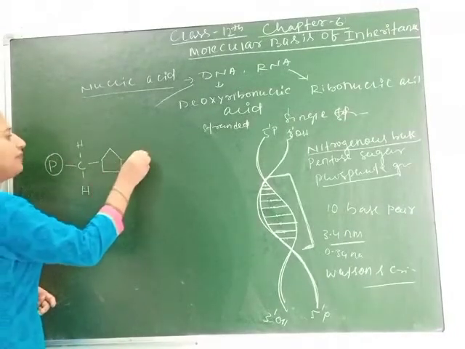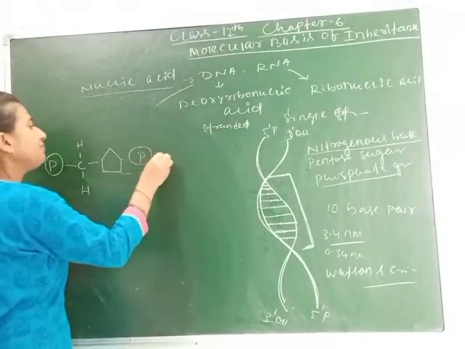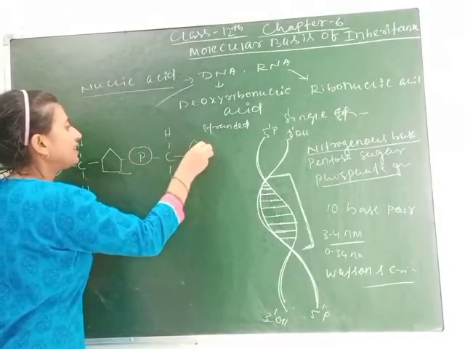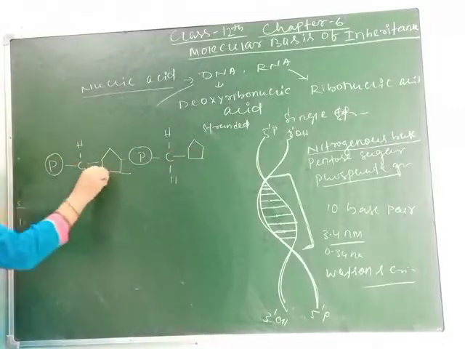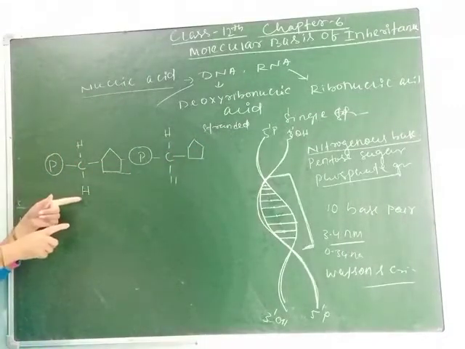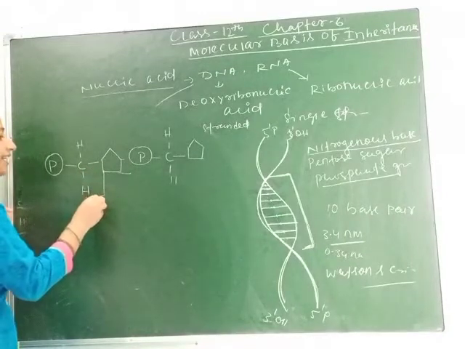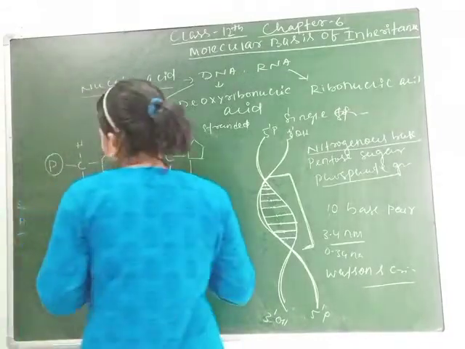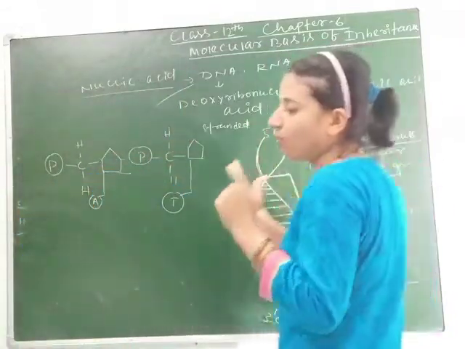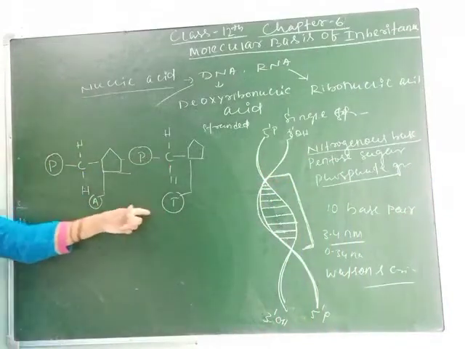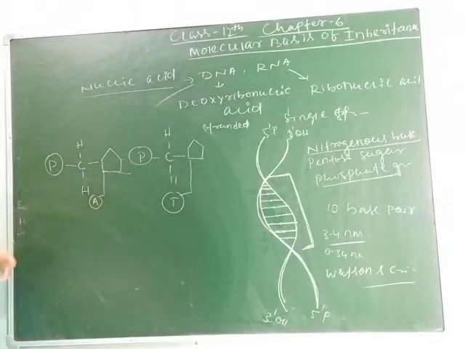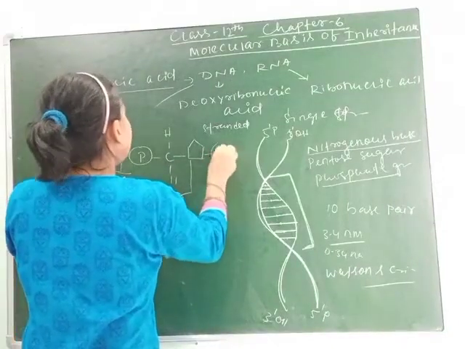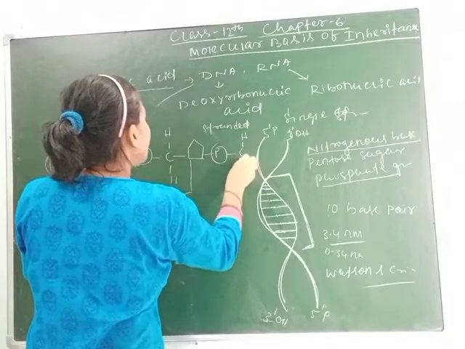Again here the P, phosphate, will come, the same C, then H, then H. Again it is joined with adenine, then here is the thymine, adenine, thymine, as I have told you. Then guanine and cytosine will come. You can see. After this you can write P. Then it is attached to the CH2 group like this.